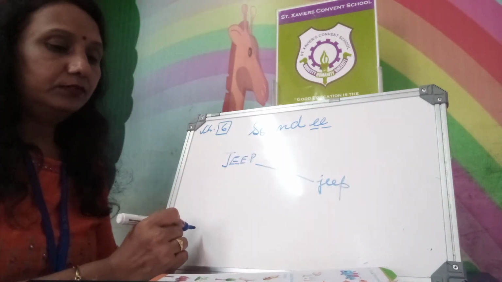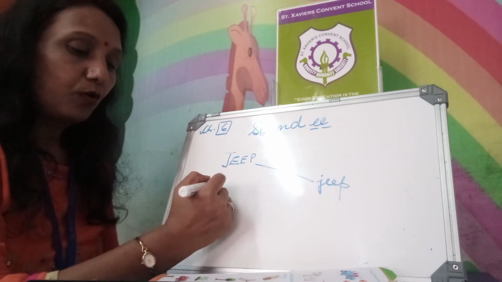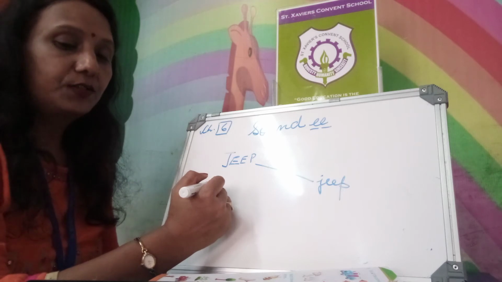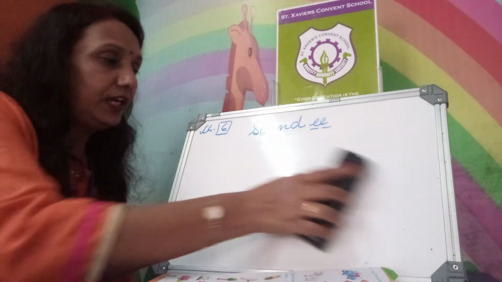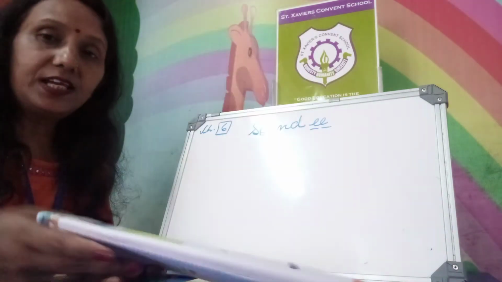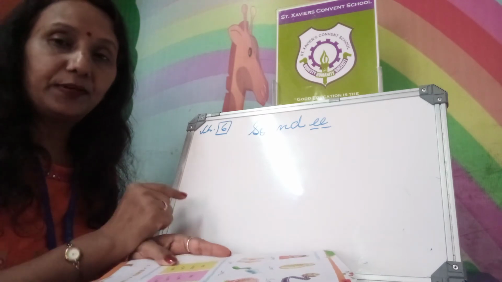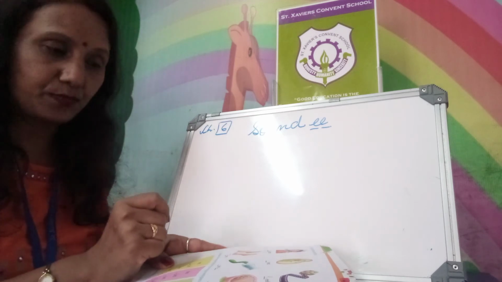Okay. So this way you have learned the spellings capital to small. This way you can identify the words very easily. Whether it's written in capital or in small, you can identify it with practice many times.